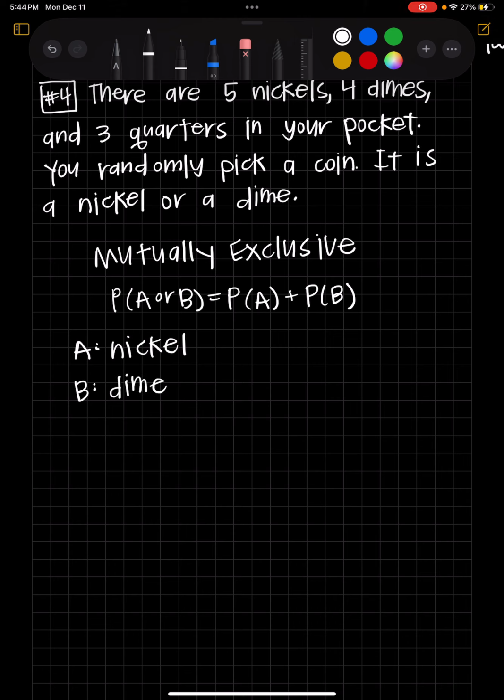So if I want to pick a nickel, remember, probability is what I want divided by the total. So there are 5 nickels, and that's what I want. And then the total amount of coins is 12. So the probability of picking a nickel is 5 over 12.